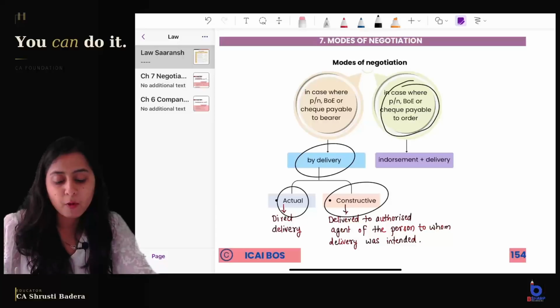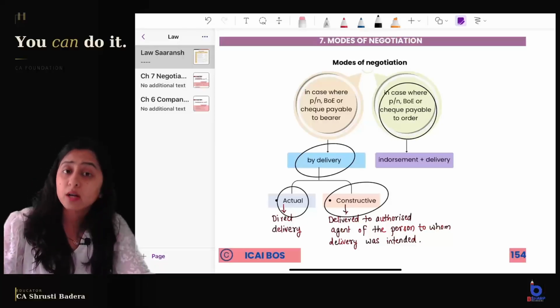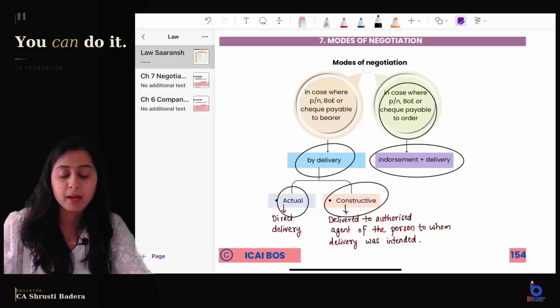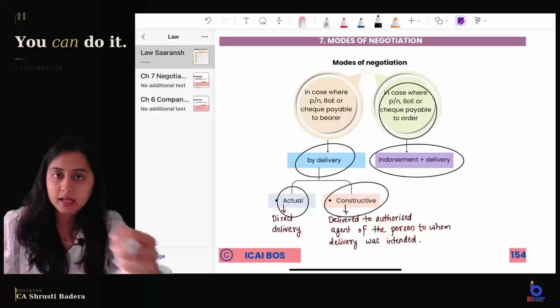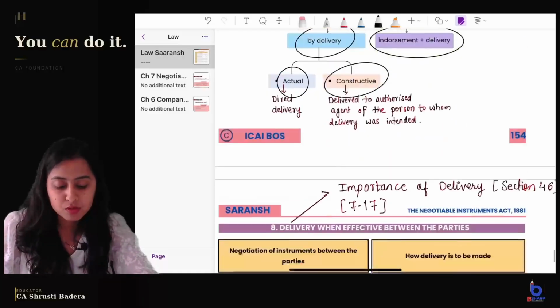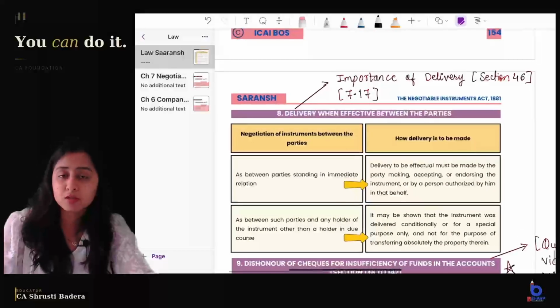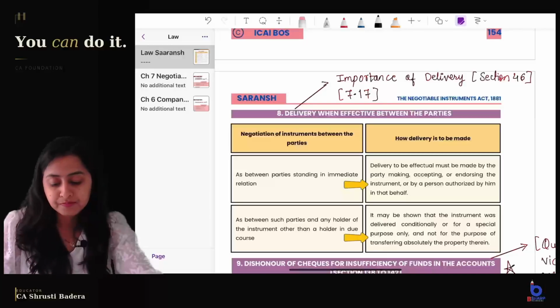And in case the promissory note, bill of exchange or check is an order instrument, it has to be negotiated by endorsement plus delivery. What does endorsement mean? It means writing the name of the person to whom you are transferring it and then delivering it, right? That is modes of negotiation. Very simple. You should not miss such topics if they are asked in the exam.